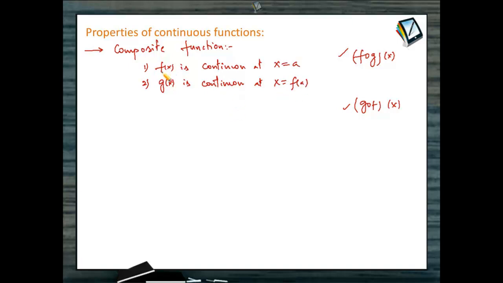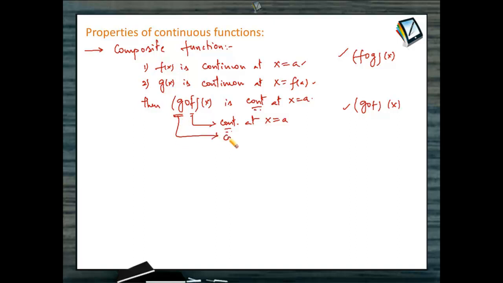Now what happened? f of x is continuous at x equal to a, g of x is continuous at f of a, then g circle f of x is continuous at x equal to a. If you observe this, the inner function f is continuous at x equal to a. Then the outer function g must be continuous where the composition is taking place, at x equal to f of a. Then this composite function g circle f will also be continuous.